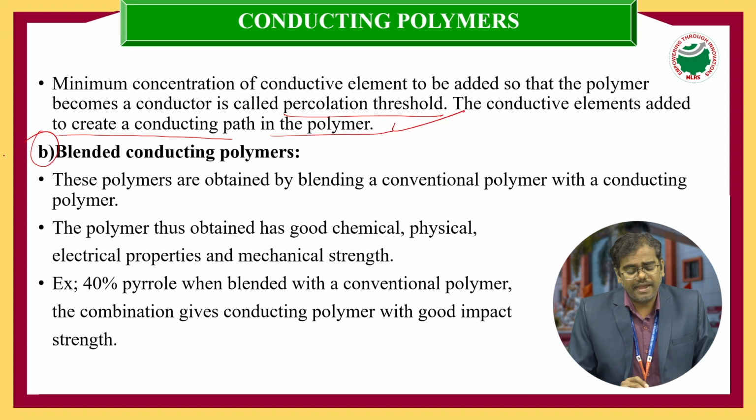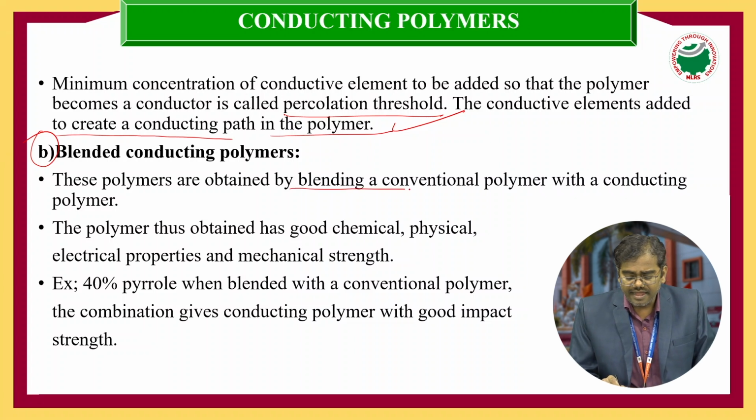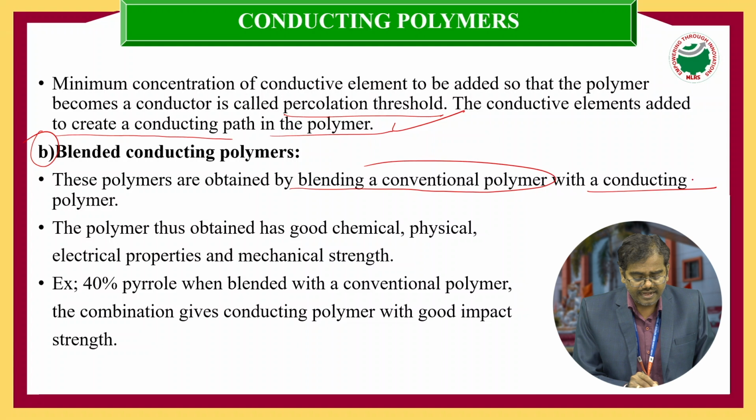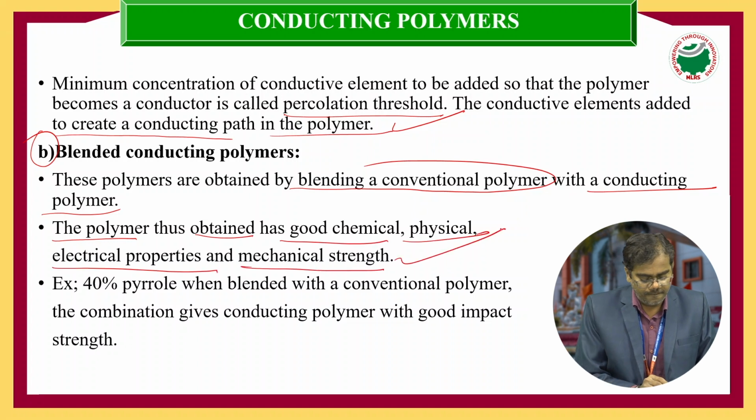Second one, blended conducting polymers. Blended conducting polymers are obtained by blending a conventional polymer with a conducting polymer. This polymer has good chemical, physical and electrical properties and mechanical strength.